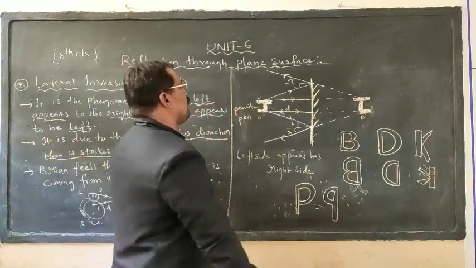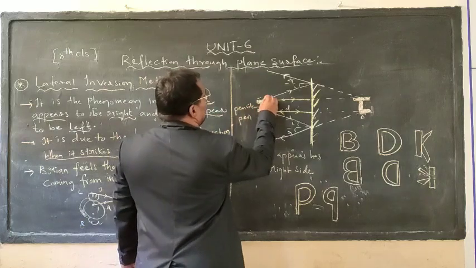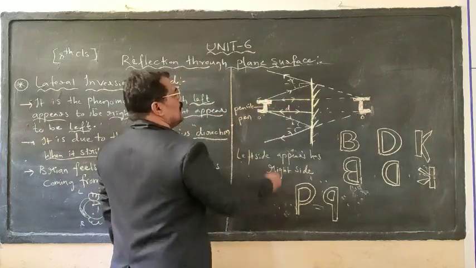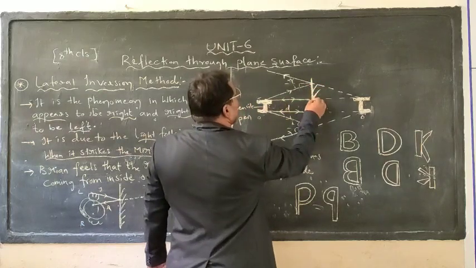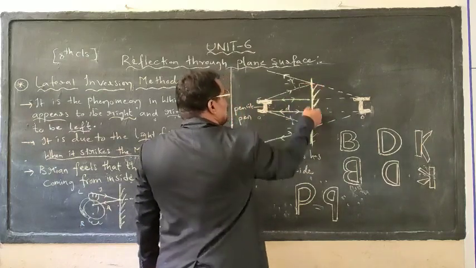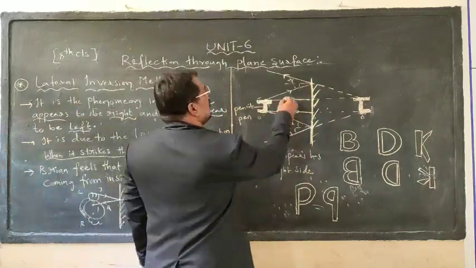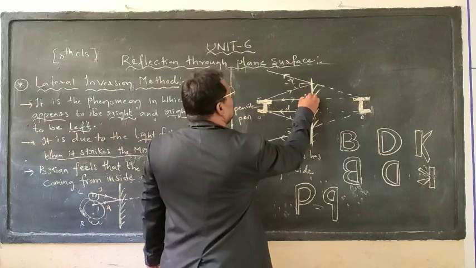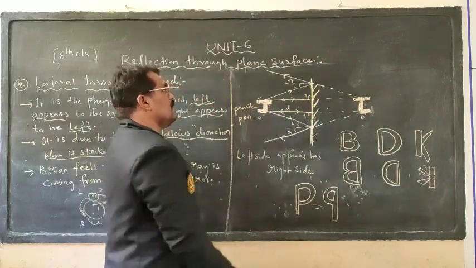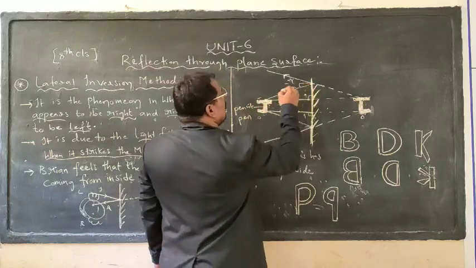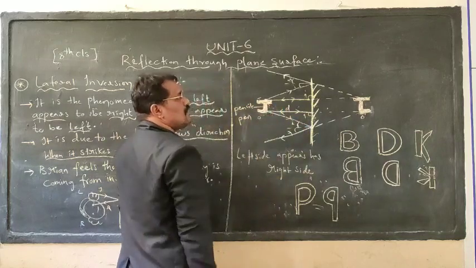For example, if I go for alphabets, see here, I have taken the alphabet J. From the top edge of this letter J, rays are incident at certain locations: this point, this point, this point. All these points are called points of incidence. Here it is incident normally, with angle 90, so it reflects back in the same direction. Here it is incident at a certain angle of incidence.